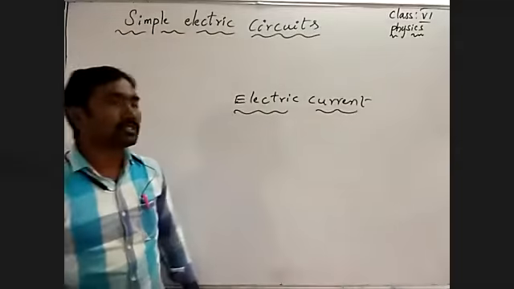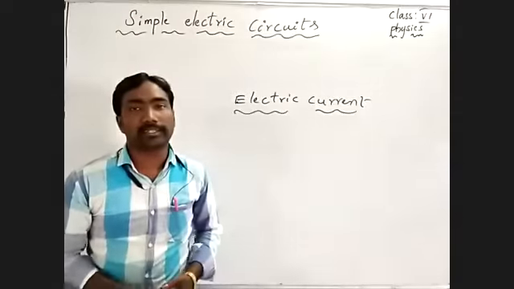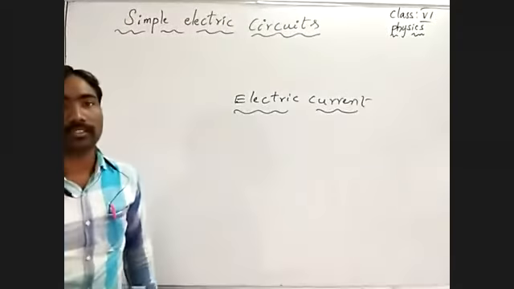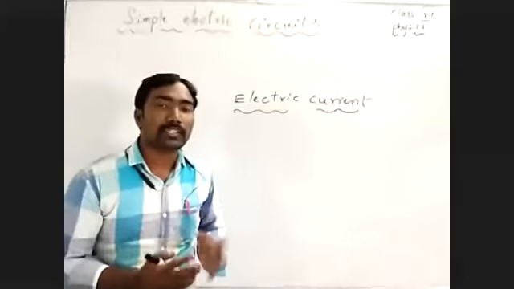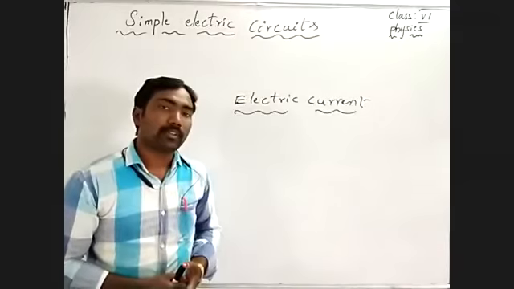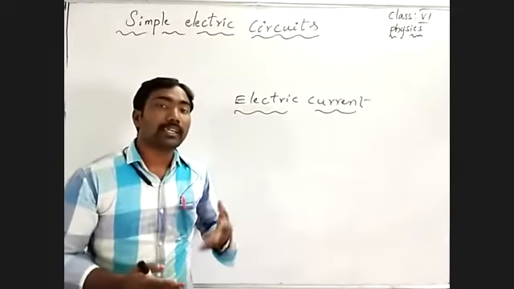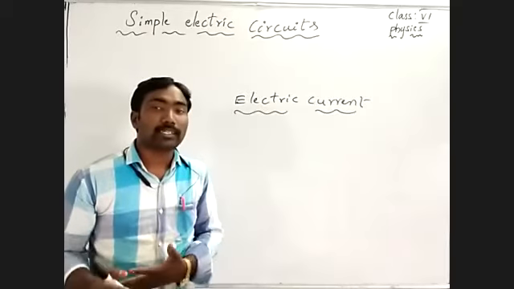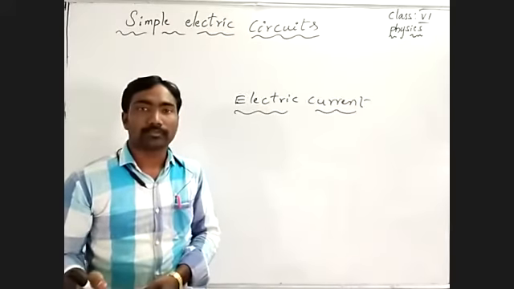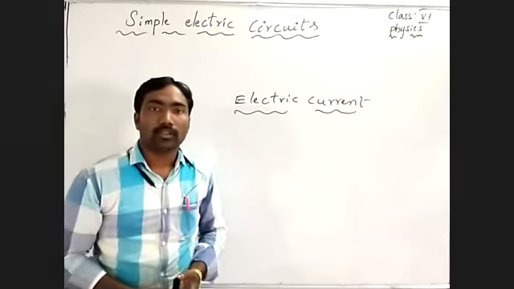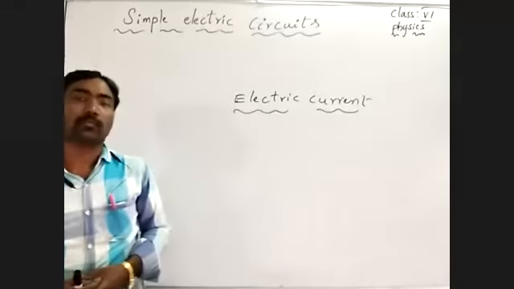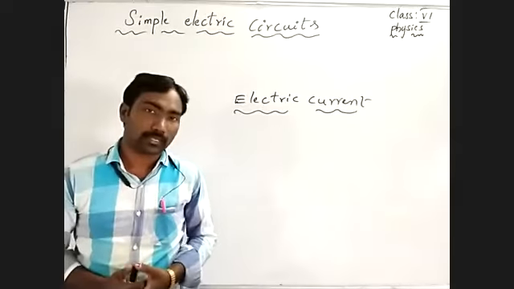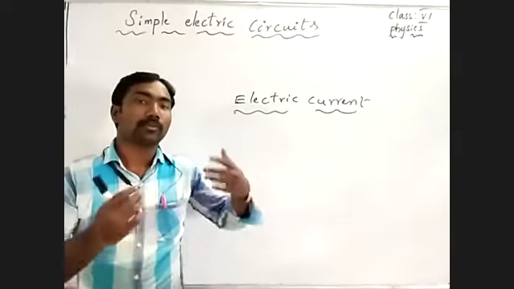Suppose there is a shortage of electric current. What electrical devices, equipment and appliances are working in our home? If there is a shortage of electric current, what happens? The appliances that work with electricity may also stop working.